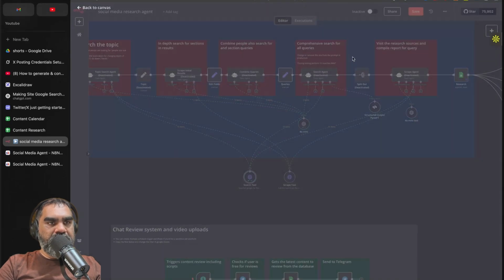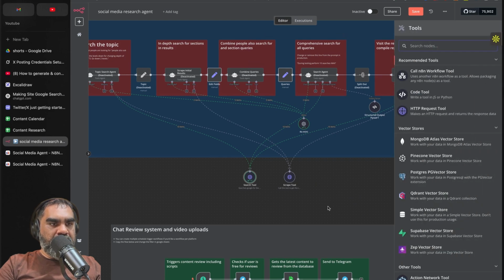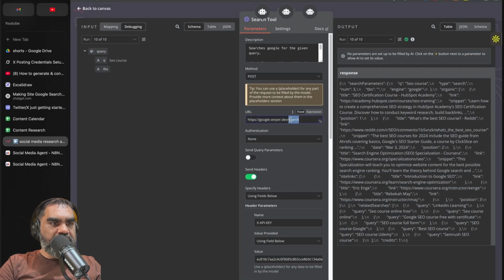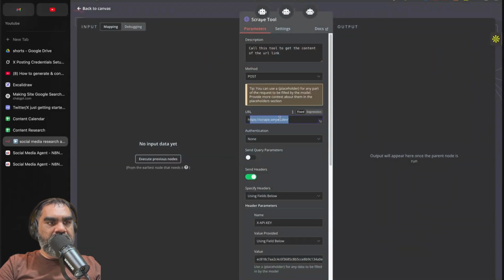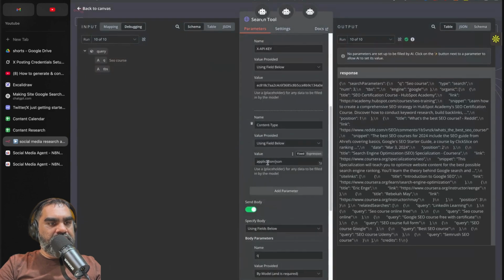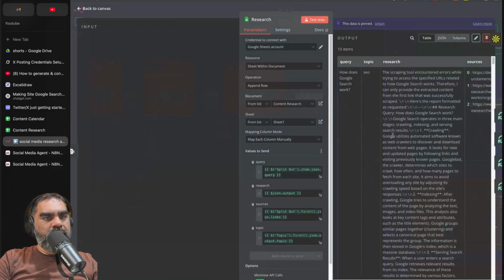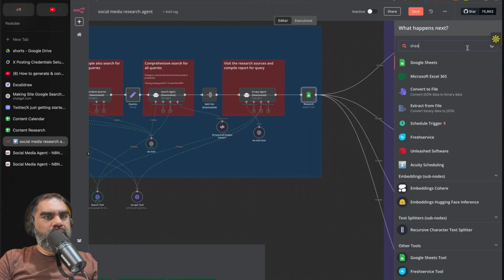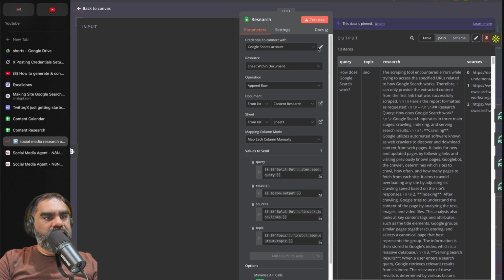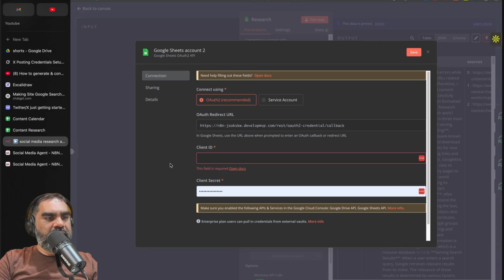The search tool is an HTTP request tool. If I click on tool, this is the HTTP request tool. The first one is the Serper.dev search endpoint. The scrape tool uses scrape.serper.dev. Authentication is passed in both tools using header parameters, X-API-KEY and the API key in there. The search tool accepts a query and how many results to be returned. This is the Google Sheets node. Enter the credentials here. You'll have to add your client ID and client secret, which you can get from Cloud Console.